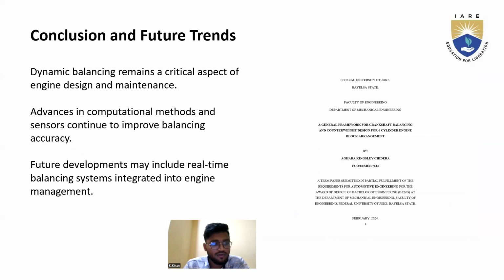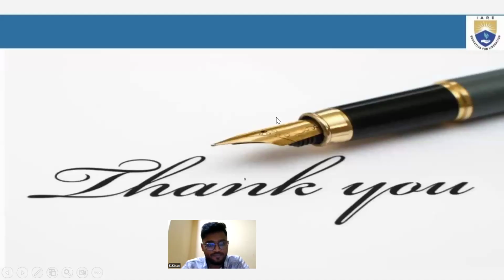Also, advanced computational methods and sensors continue to improve balancing accuracy. Through continuous sensing, balancing accuracy improves, and it may also include real-time management. With that, thank you.